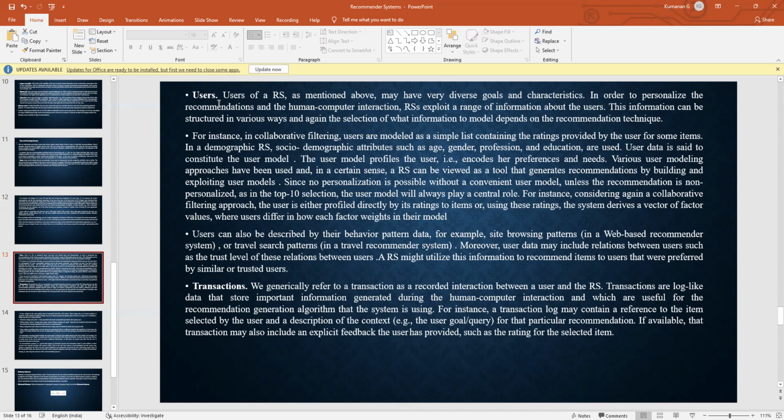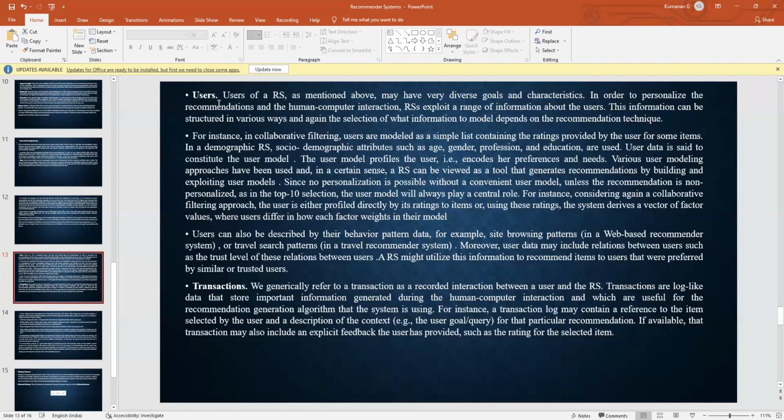For instance, in collaborative filtering, which we will see in upcoming videos, users are modeled as a simple list containing the ratings provided by the user for some items. In a demographic recommendation system, socio-demographic attributes such as age, gender, profession, and education are used. User data is gathered to constitute the user model. The user model profiles the user, that is, encodes her preferences and needs.